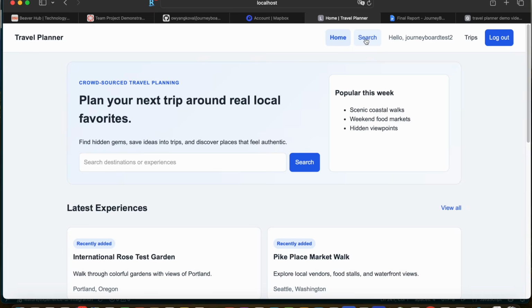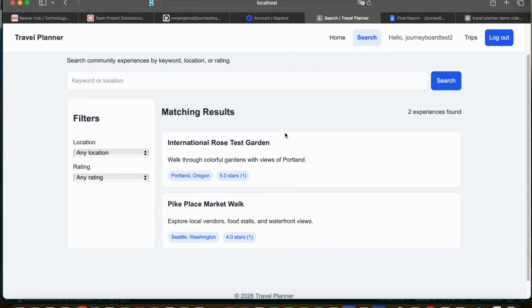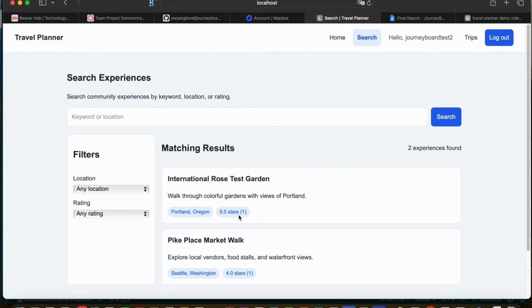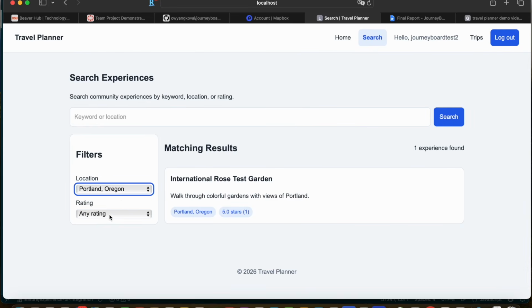Let's go to search. There we go. So you can see two different ratings for the trips, and here we are on the search page. On the search page, you can search by keyword and locations. Filter by locations and ratings, so you can go through locations, pick the filters, and there you go.